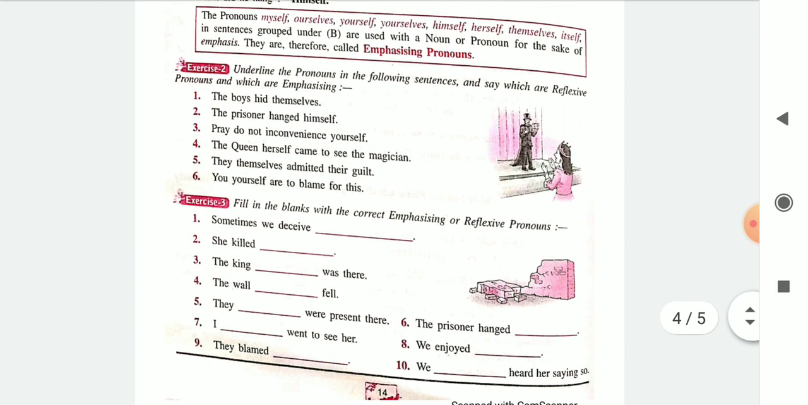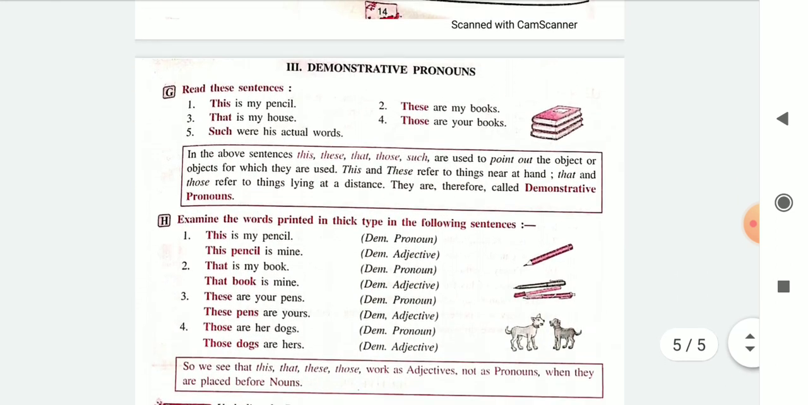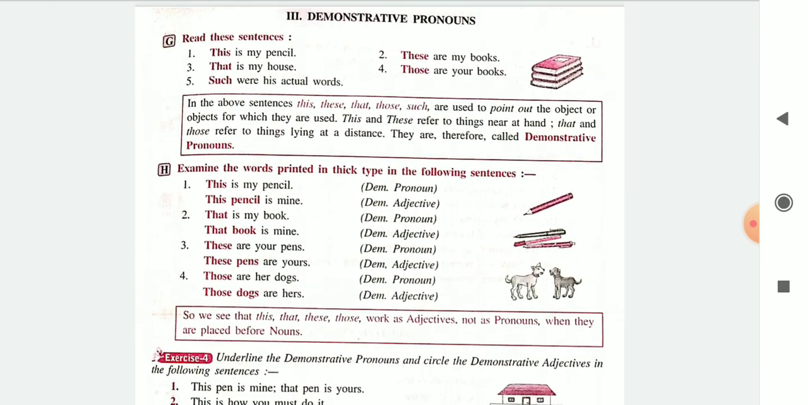Exercise 3, you have to fill in the blank using the emphasizing pronouns, and the sentence might either become emphasizing or reflexive. So that is exercise 3. I hope you have understood thoroughly now what we mean by emphasizing and reflexive. Now we come to the third pronoun, that is the demonstrative pronoun.